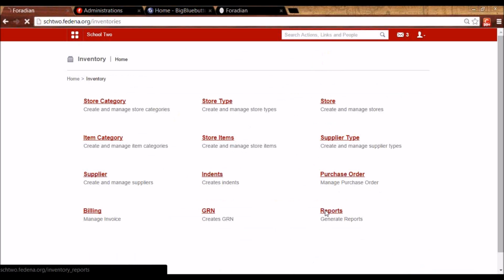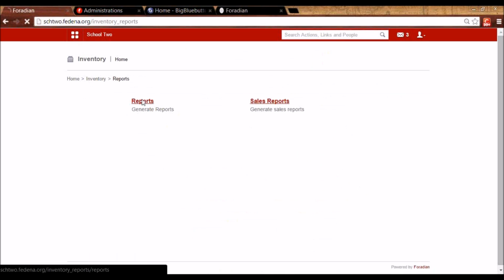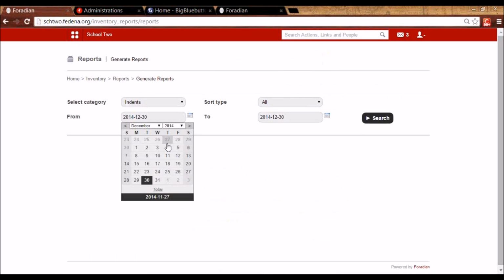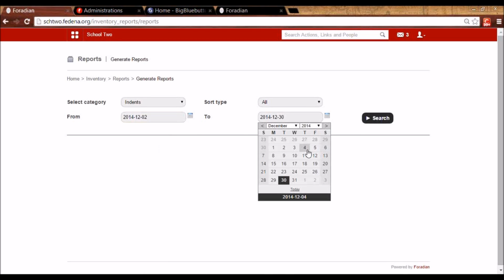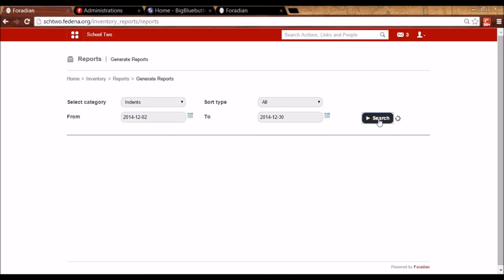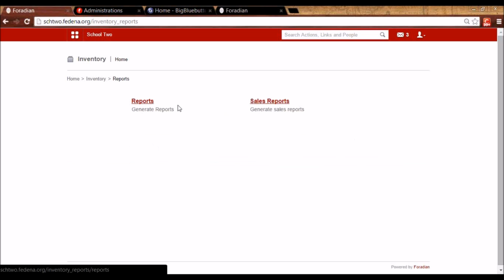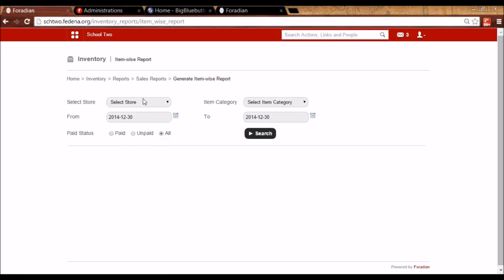Then we have some reports. For a particular duration, I can see the report of the indents. And I can click on it for more details. Sales reports. Let's see the item-wise report.